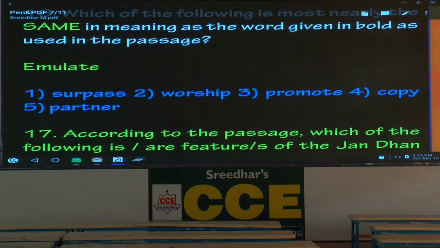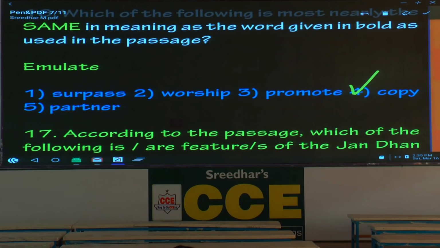The literal meaning is copy. But from a usage point of view, it has a positive connotation. You emulate a good example, a good person, a person who deserves to be a role model. So what is the answer? Similar meaning. Is it surpass? No. Is it worship? No. Is it promote? No. Copy. Partner? Not relevant. Who has got this right?